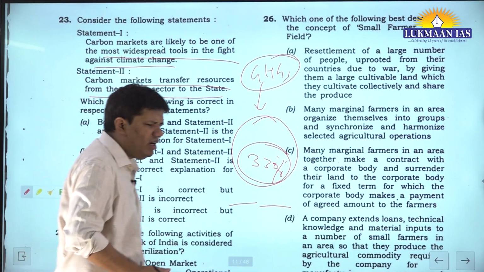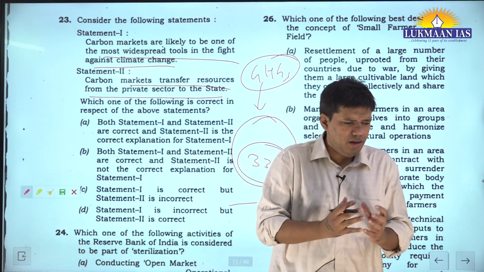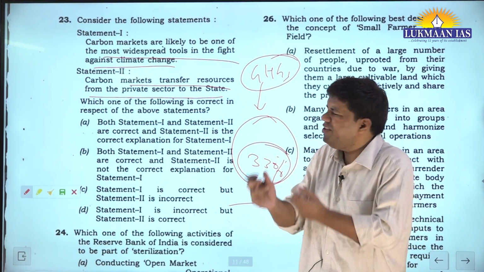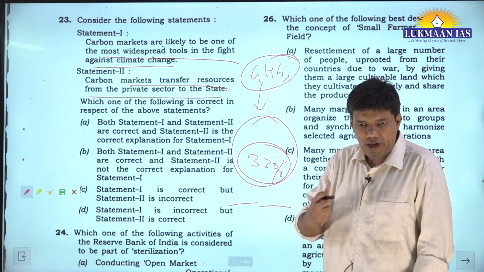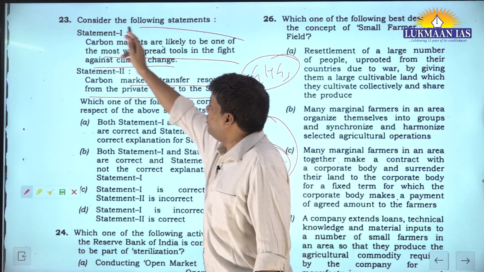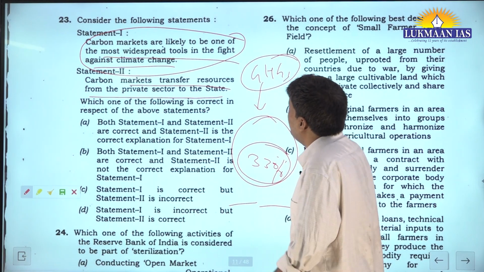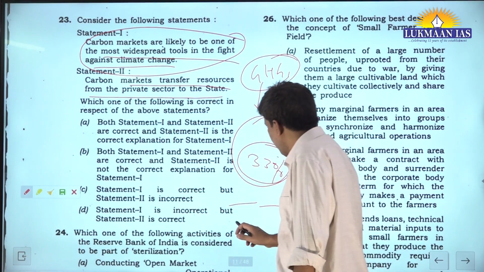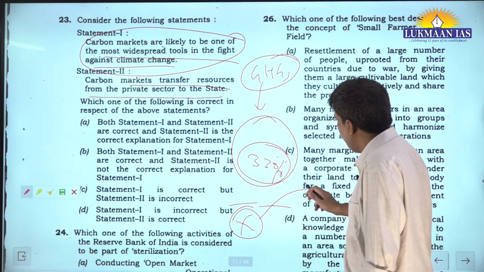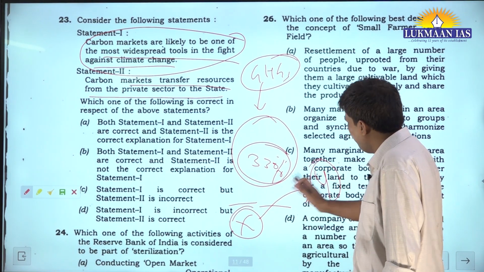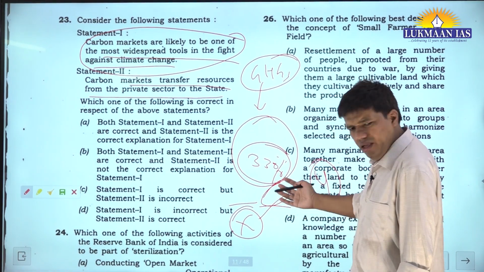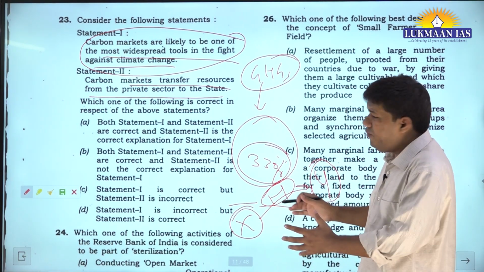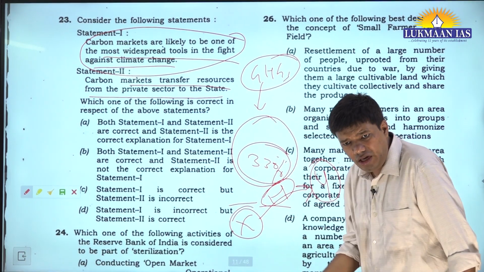And what happens in a carbon market? Let's say some countries have reduced emission. So they will make a package for that. Package means some financial instrument. And they can trade that. That is the core idea. So now this statement is correct. Carbon markets are likely to be one of the most widespread tools in the fight against climate change. Yes, let's say country X reduced emission. So country Y can trade with those instruments. I do not want to go into the details, but there is a trade of instruments, which is based on the fact that some emission of carbon has happened.